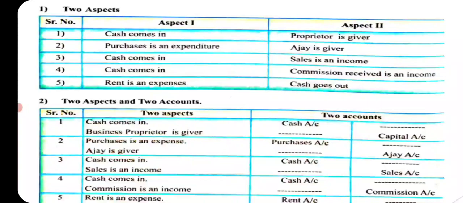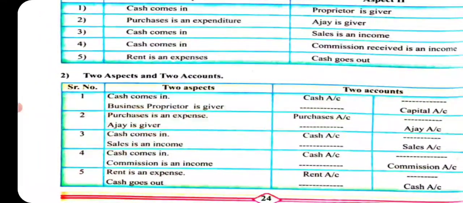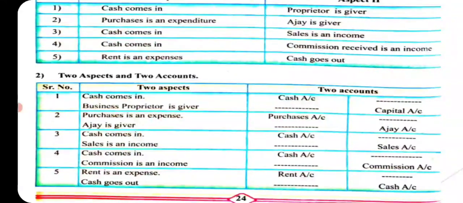And second aspect is sale. Sale is an income. Cash comes in, so cash account debit. First account is cash account. Second account is sales. Sales is income, so it is credit. Cash account debit, sales account credit.